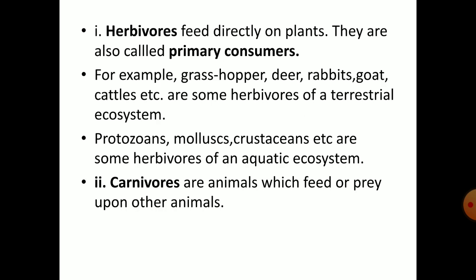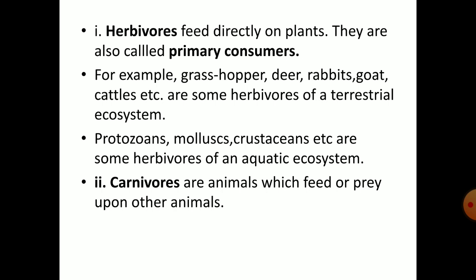What are herbivores? They feed directly on plants. They are also called primary consumers. For example, grasshopper, deer, rabbits, goat, cattle, etc. are some herbivores of a terrestrial ecosystem. Protozoans, mollusks, crustaceans, etc. are some herbivores of an aquatic ecosystem. So these are about herbivores.